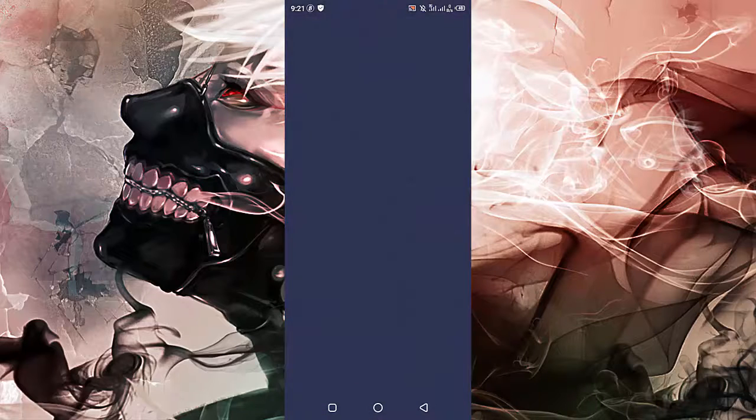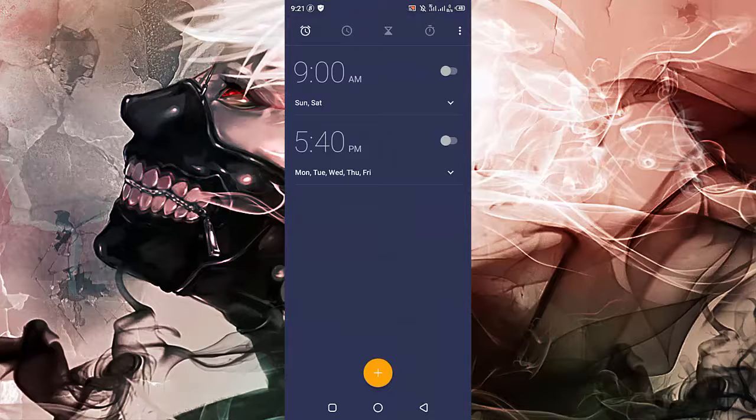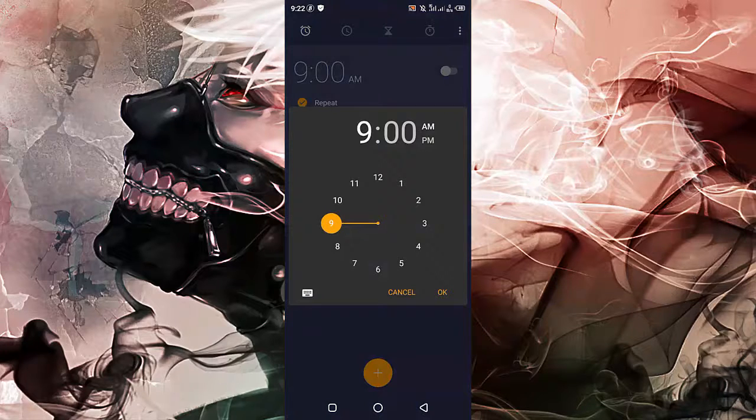Once you found it, click on it. You won't be able to see an interface such as this one until you click on this icon shaped like a small clock. You should have this interface. Next you are going to click here.